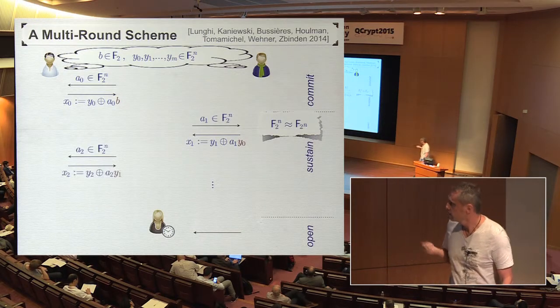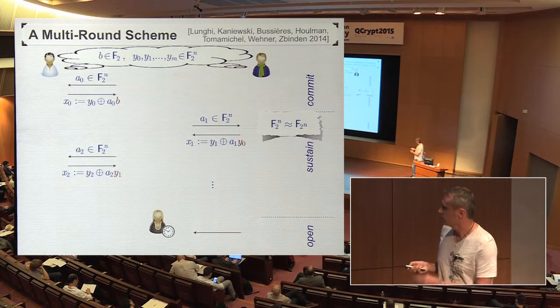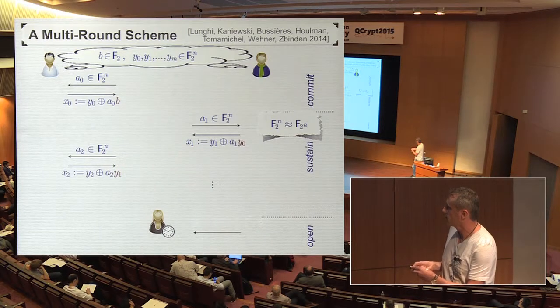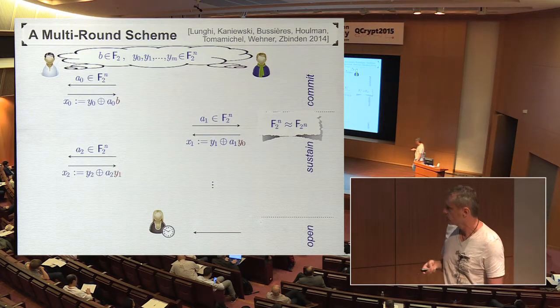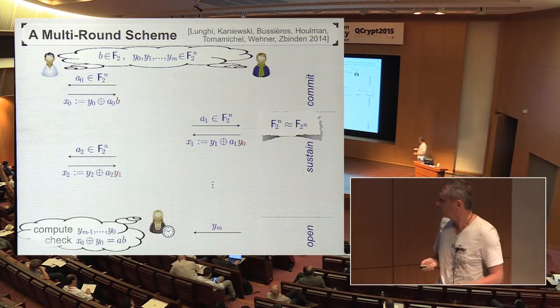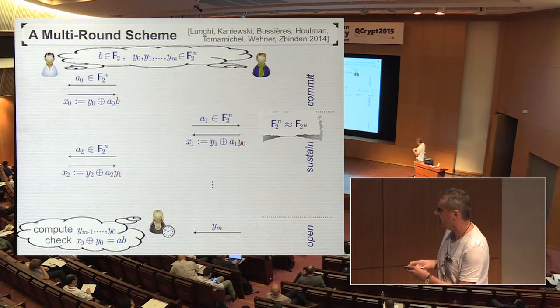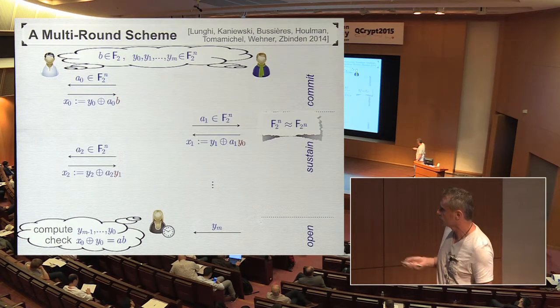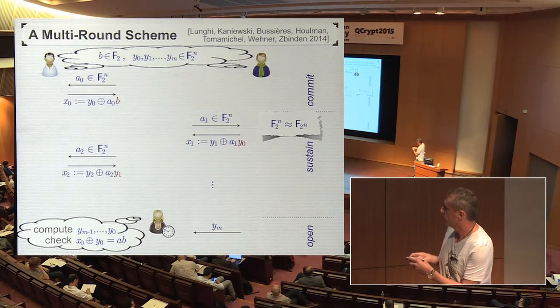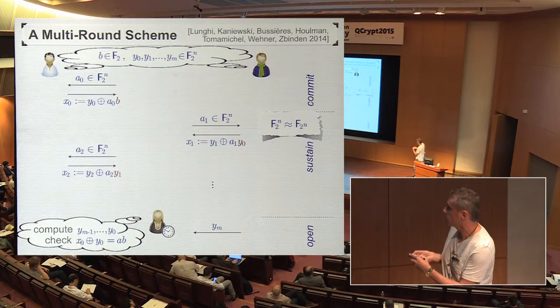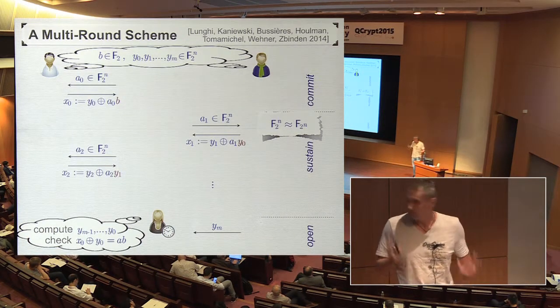And then the next round is in similar form with fresh randomness, now using Y1, the opening, the randomness from the previous round, to compute x2, and so on and so forth. Then the actual opening phase is by revealing the final Y that was used in the last round, and it's not too hard to see that the verifier can, from the end to the beginning, compute all the Y's, Y1, Y0, and then with Y0 verify the original commitment.